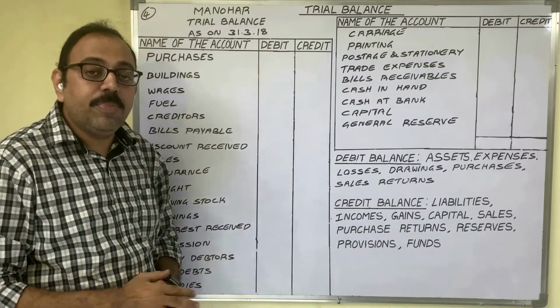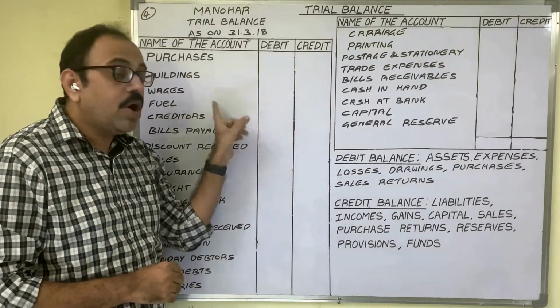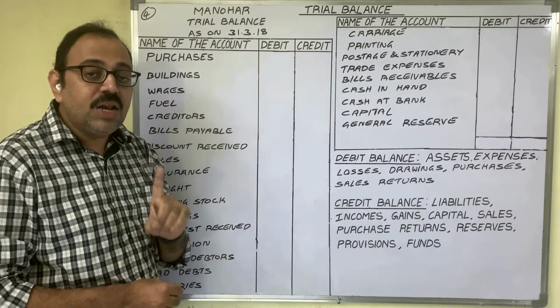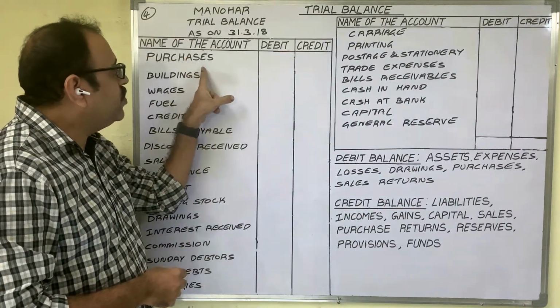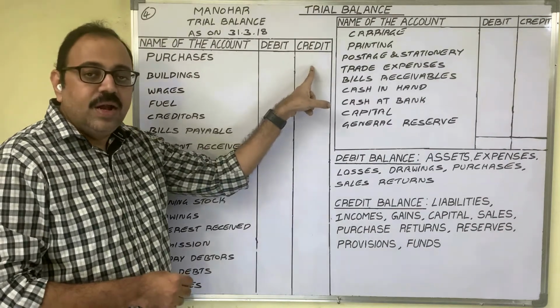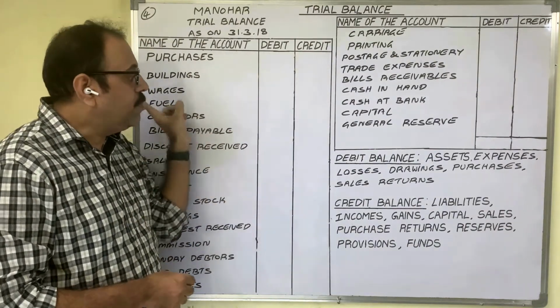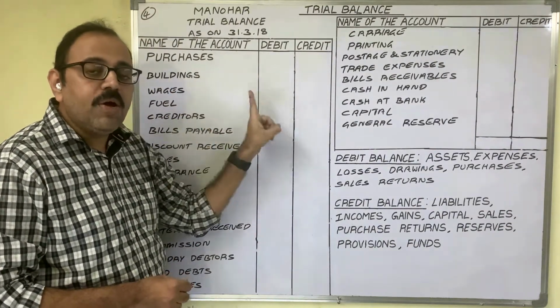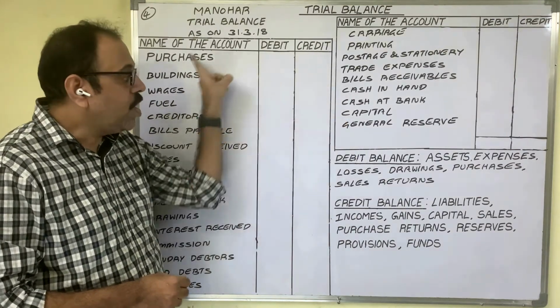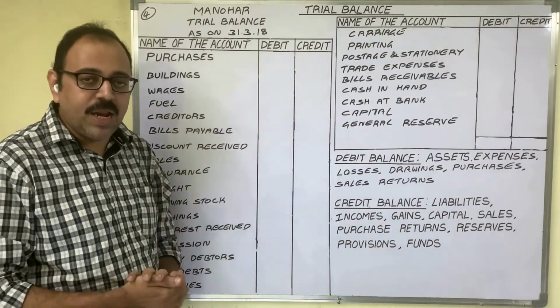Trial balance can be prepared in two formats: journal format and ledger format. Journal format columns are name of the account, debit and credit. Ledger format is name of the account, debit amount, name of the account, credit amount. I am following the journal format to prepare the trial balance.